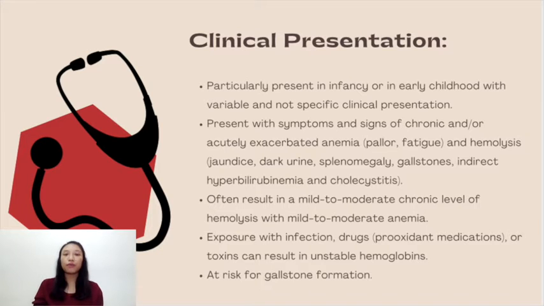CHA often results in a mild to moderate chronic level of hemolysis with mild to moderate anemia that is well compensated by an increased rate of reticulocytosis at baseline. Although each of the CHA results in a baseline steady state and is asymptomatic, exposure to infections, drugs, and toxins can result in unstable hemoglobins. Patients will experience increased rates of hemolysis and subsequent severe conditions because of oxidative stress.